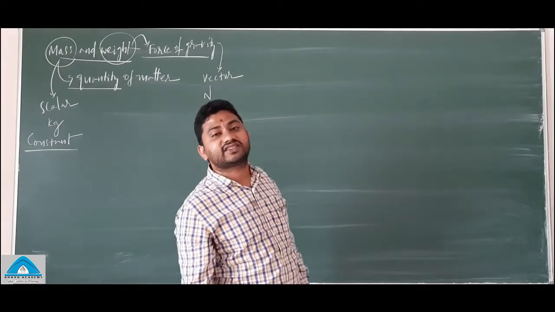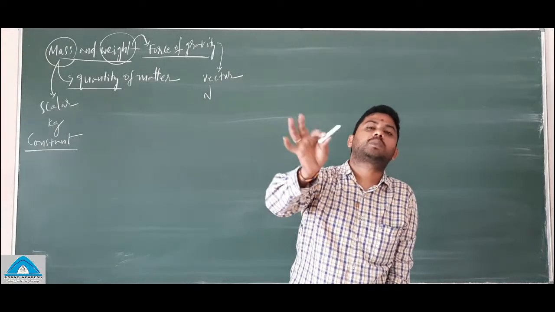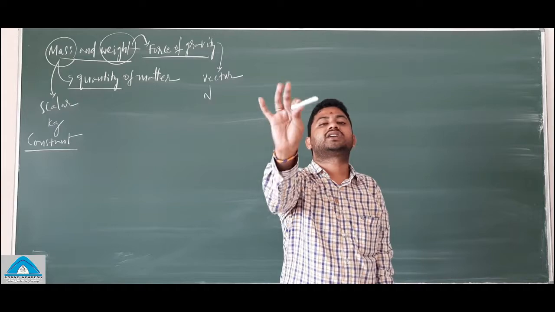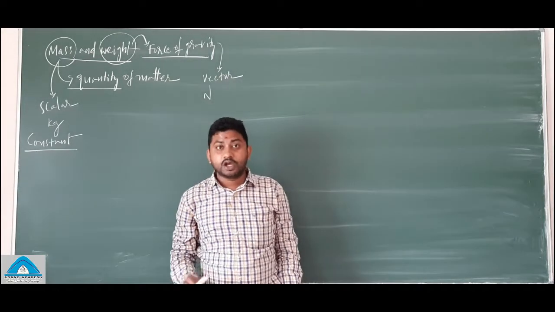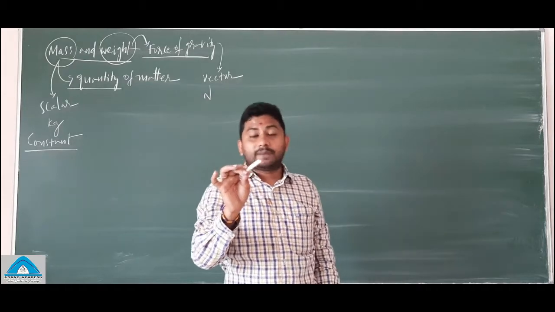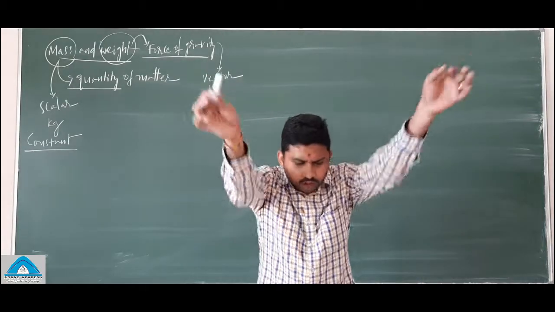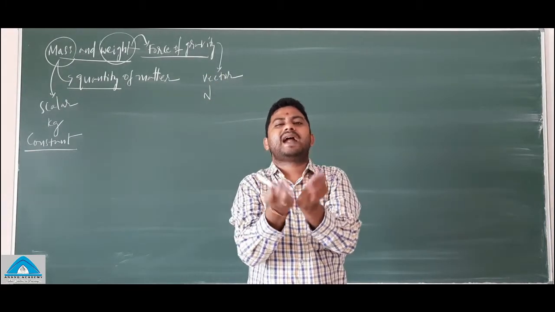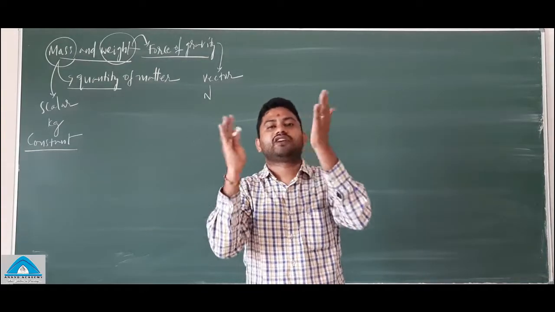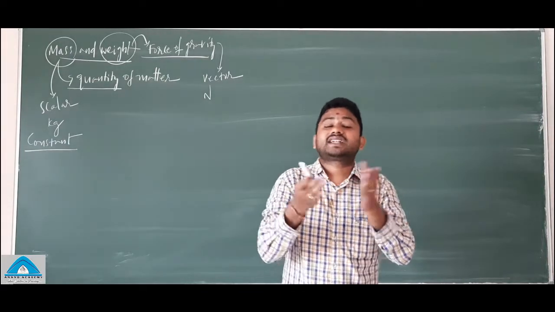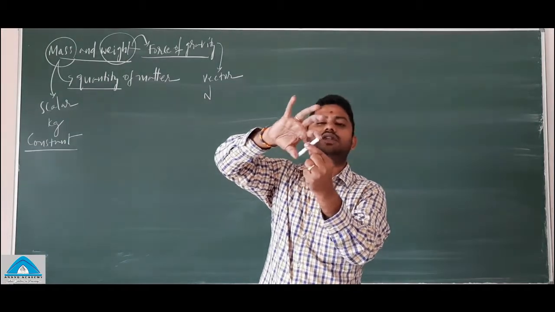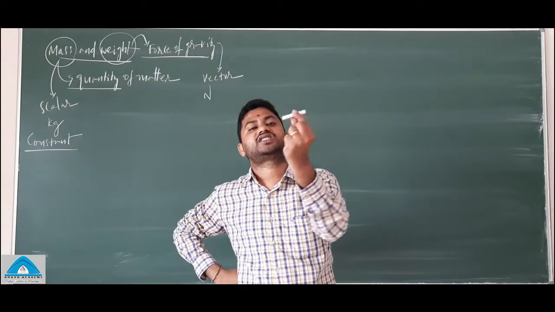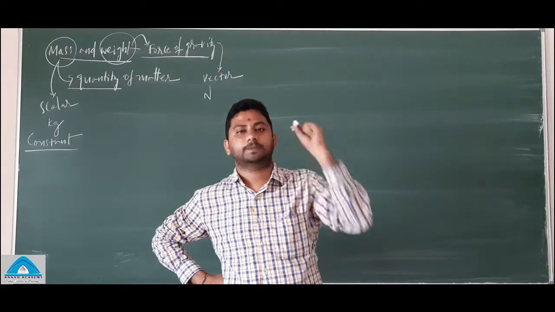Let me give you an example. This chalk piece has 100 grams of weight. I'm talking about the quantity of matter and the weight of an object. First, let us talk about quantity of matter. The quantity of dust particles present in this chalk piece will have some value.